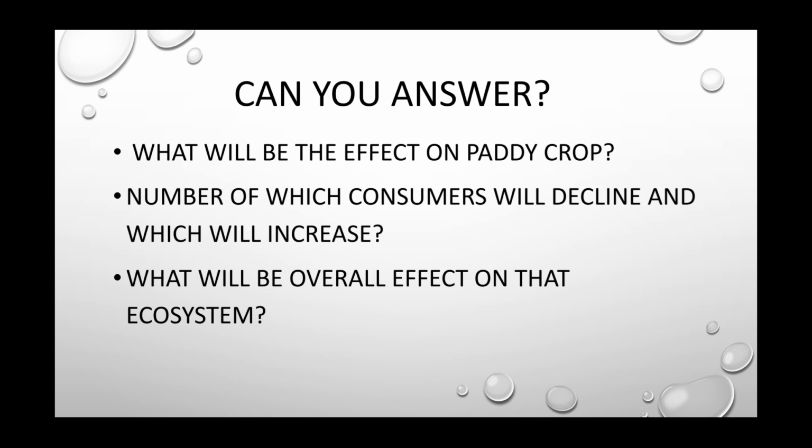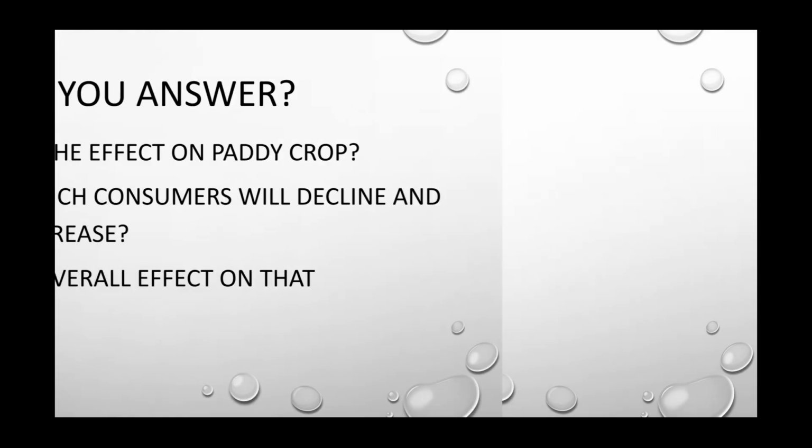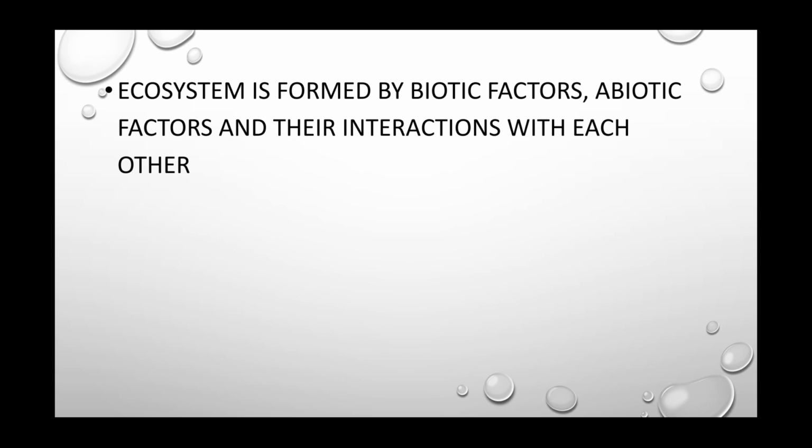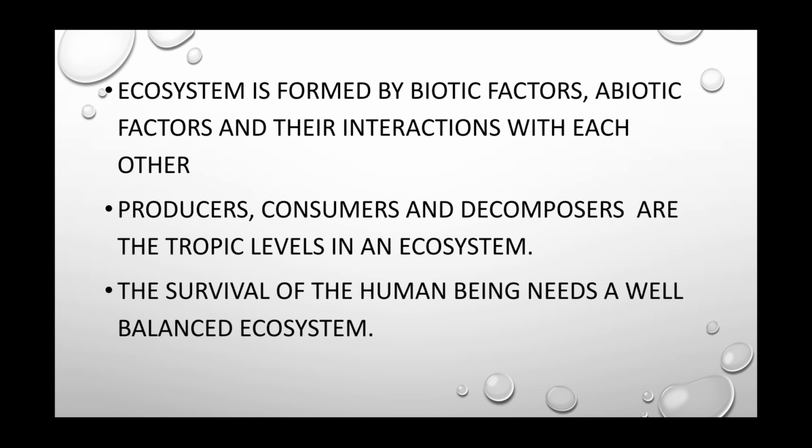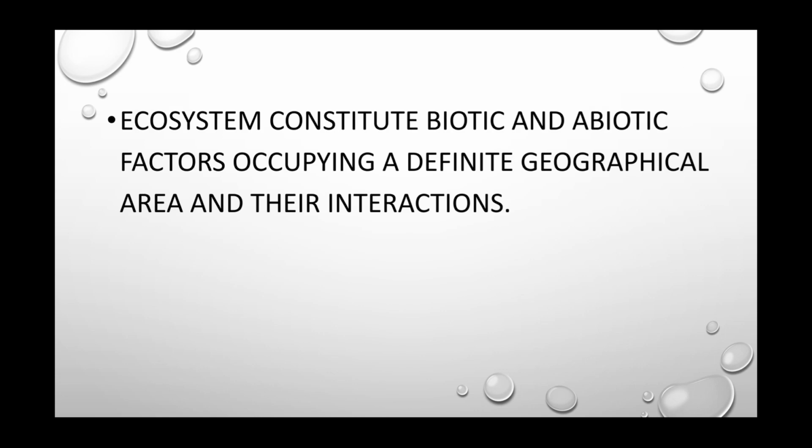After giving it a thought, if you can answer the questions, we can come to the conclusion that an ecosystem is formed by biotic factors, abiotic factors and their interactions with each other. Producers, consumers and decomposers are the trophic levels in an ecosystem. The survival of human beings needs a well-balanced ecosystem. Okay. Now, we can say that an ecosystem constitutes biotic and abiotic factors occupying a definite geographical area and their interactions.